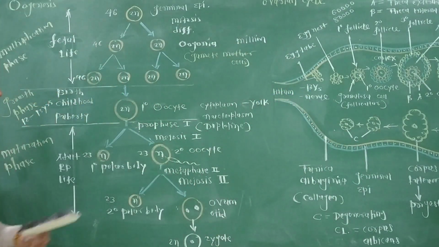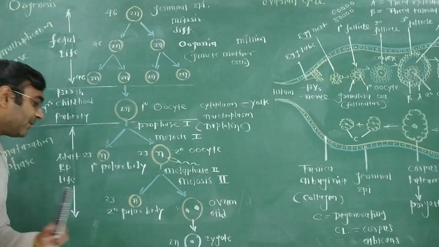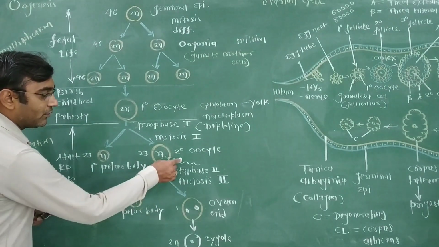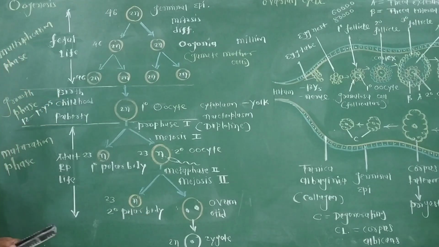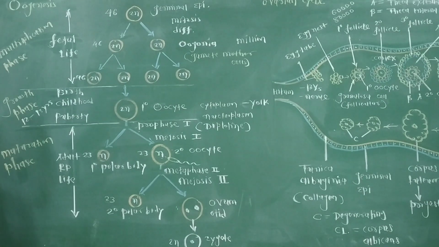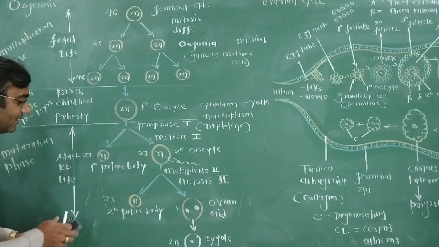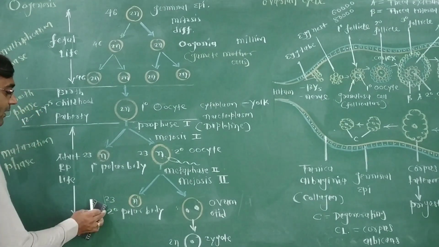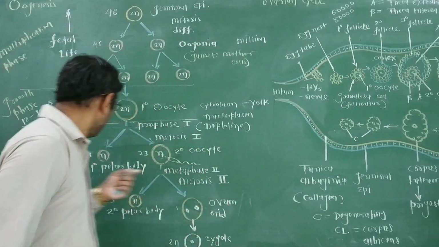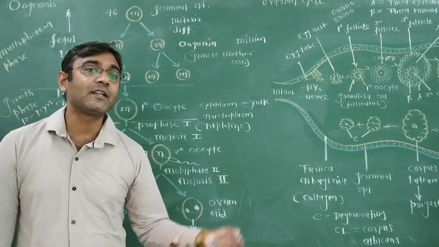Now see, suppose anybody asks you: if the primary polar body does not degenerate, how many secondary polar bodies form? One secondary polar body forms due to the division of the secondary oocyte, and this primary polar body once again divides, producing 2 more polar bodies. So how many polar bodies are produced in total? 1, 2 and 3 polar bodies. That is the secondary polar body. The question concerns an animal in which the primary polar body does not degenerate at that time.